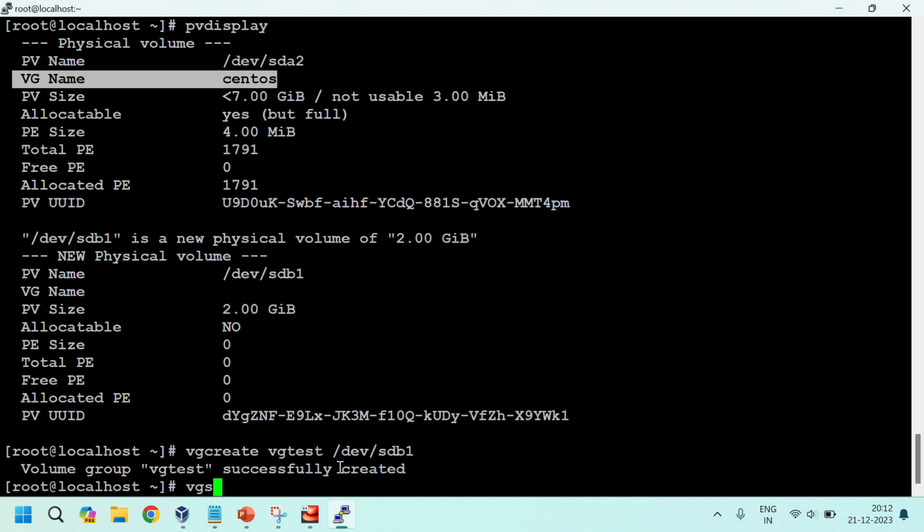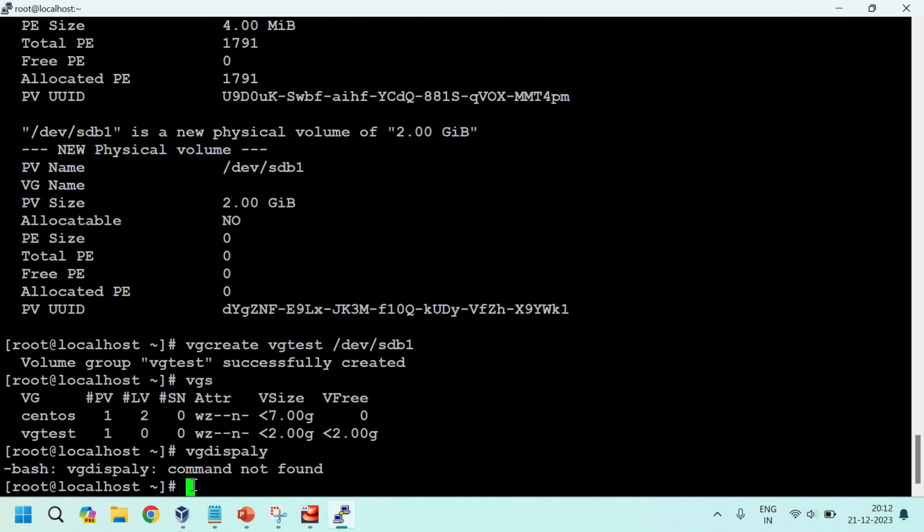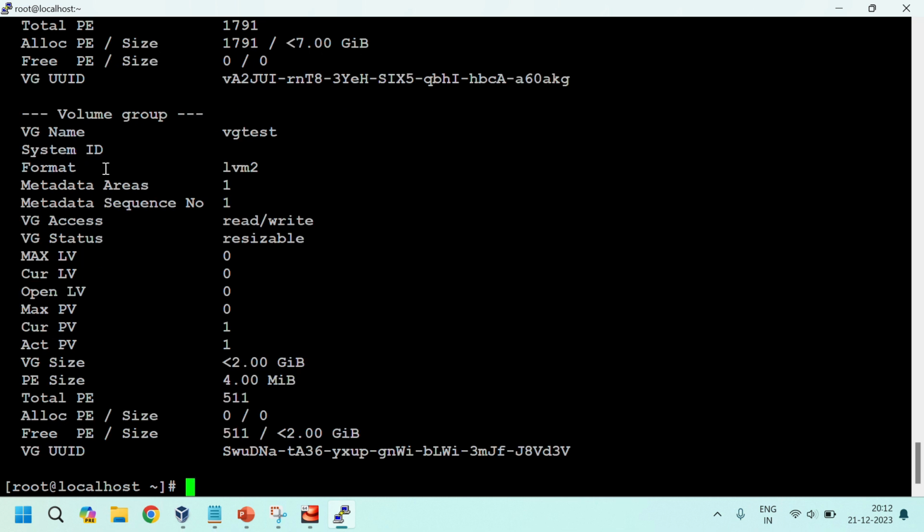I am giving vgs. It shows two VGs: one is centos, one is vgtest. If you want, vgdisplay. See, VG name vgtest, system ID is not created yet.